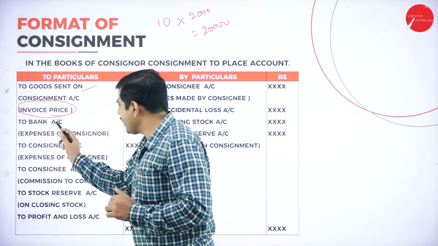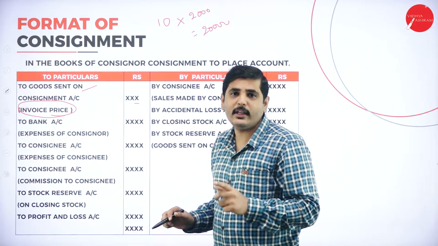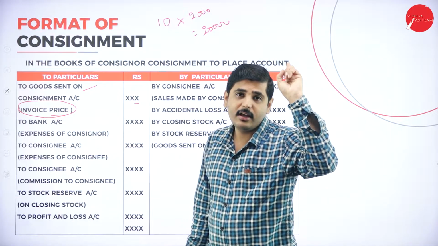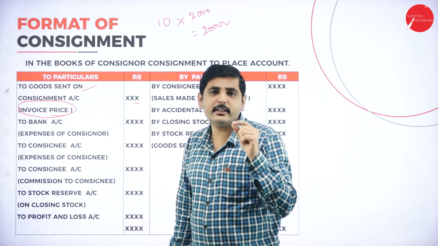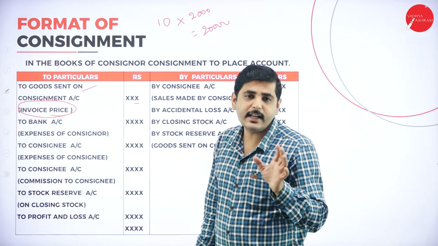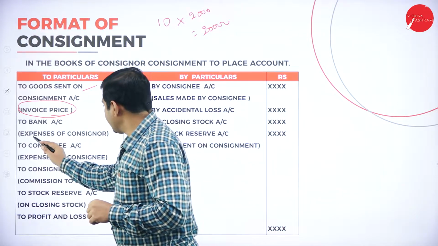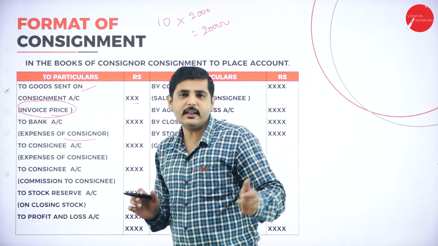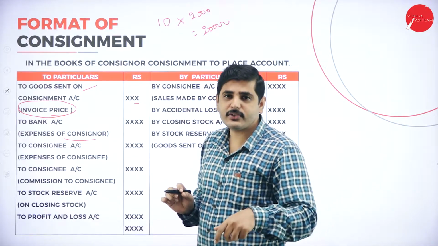First one, to bank account, the expenses of the consignor. What are the expenses of the consignor? Here we should take all the expenses, but while calculating the abnormal loss or the actual cost of the product, we should take only the direct expenses, not indirect or recurring expenses. Next one, bank expenses made by the consignor. It may be freight charges, insurance, any other expenses made by the consignor, or transportation charges.